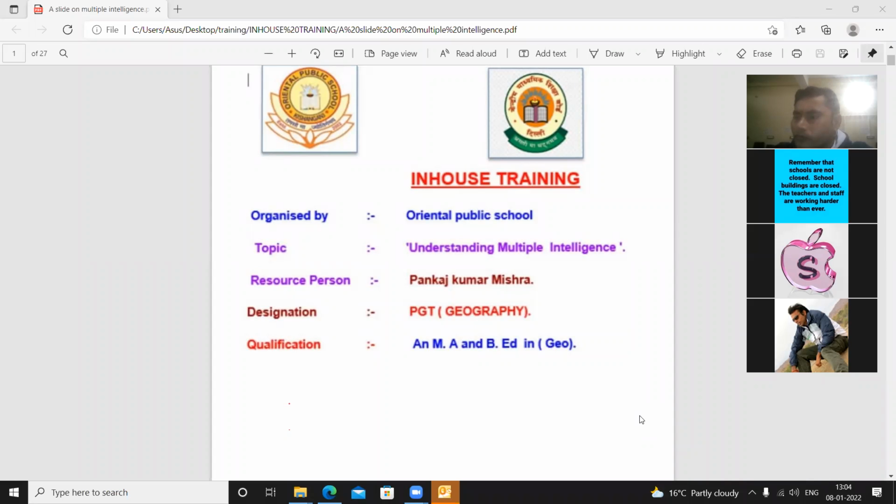As you know, students have different mental abilities, and this topic also talks about mental abilities. Different students have different types of mental abilities, and we cannot treat all the students in the same way. Maybe some students are very intelligent, some may be average, some below average, and we will have to treat them accordingly. So let's begin this session.